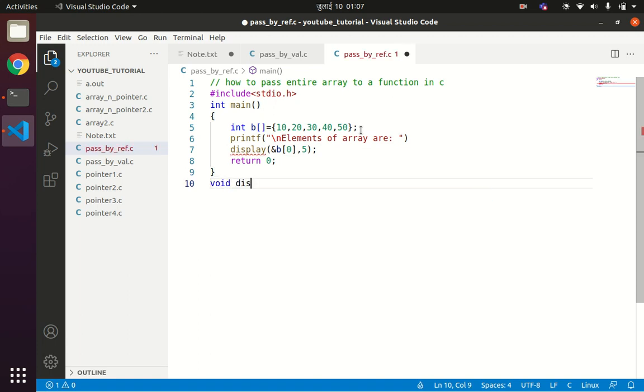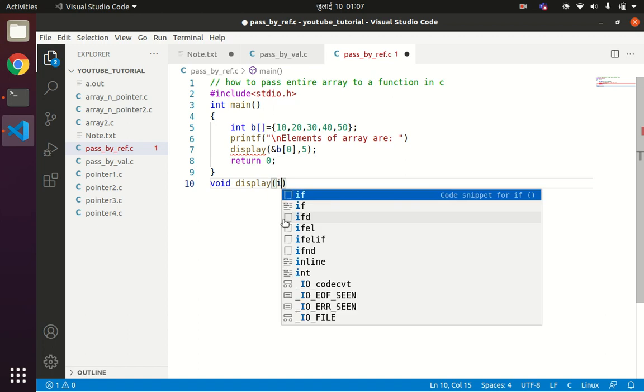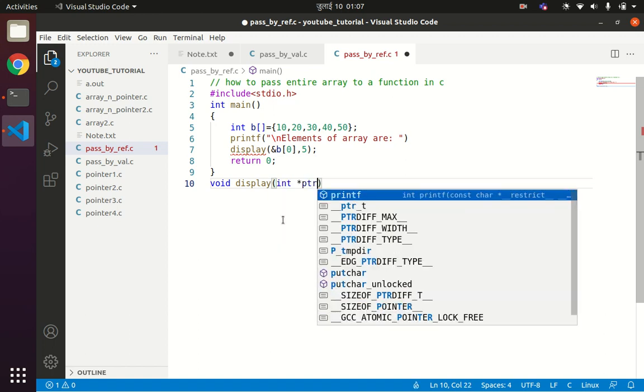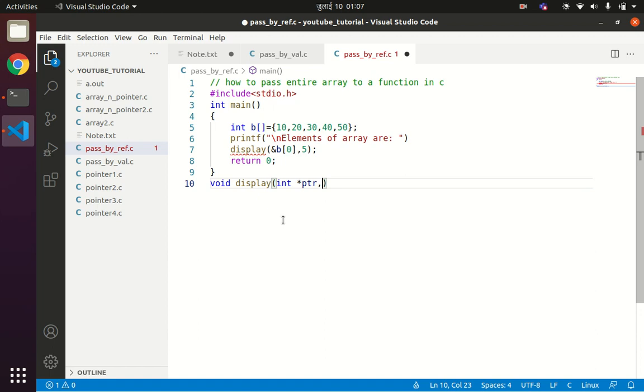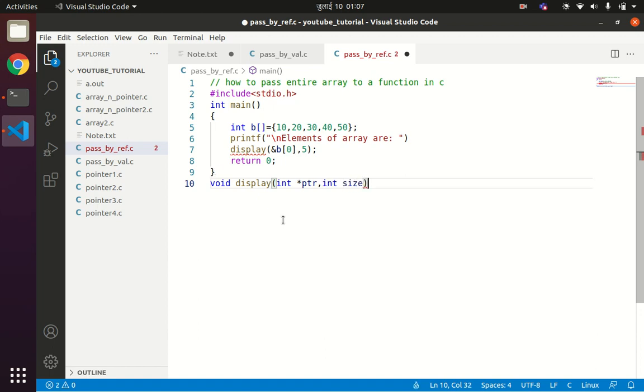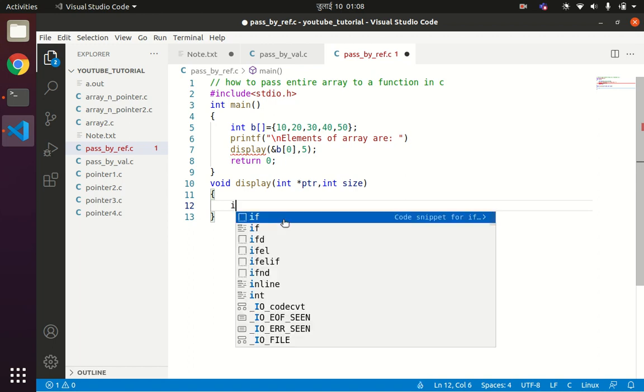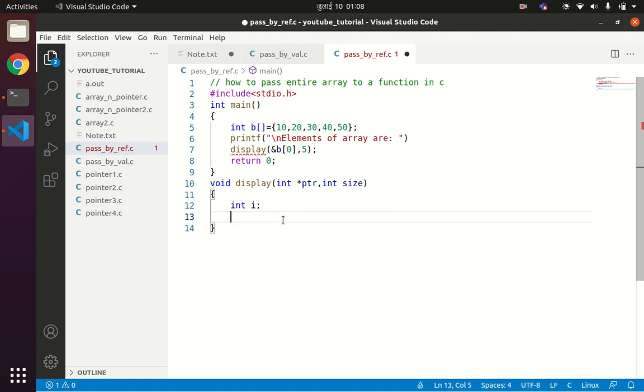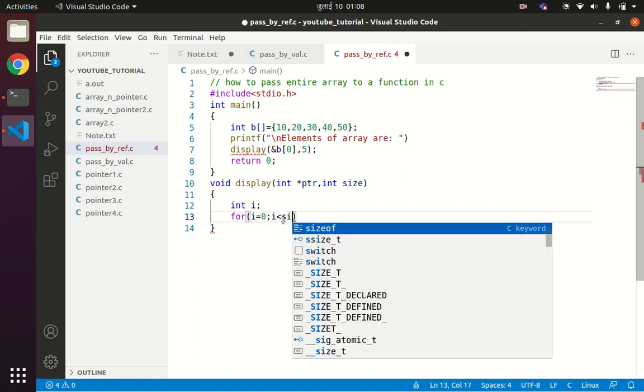display. Since you are passing the addresses, the address will be stored in a pointer variable. Let us say the pointer variable is int star ptr, and I will be storing the size, which is 5, in a variable called size, int size. Then I have to iterate the loop. How many times? Size times. For that I will create one more looping variable called i. For i equals 0, i less than size, i plus plus.